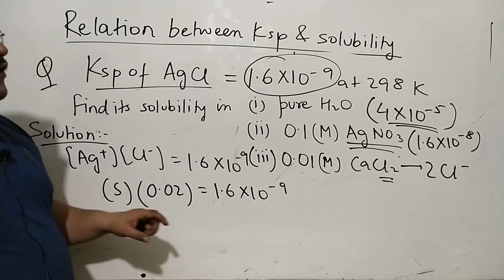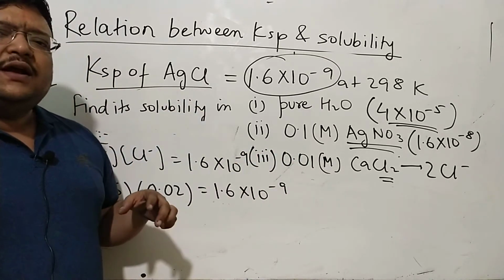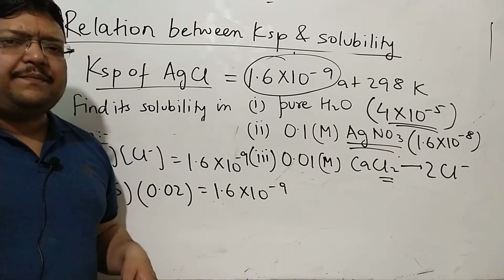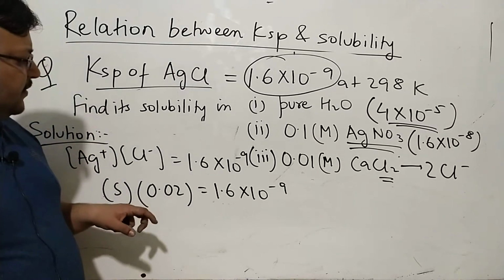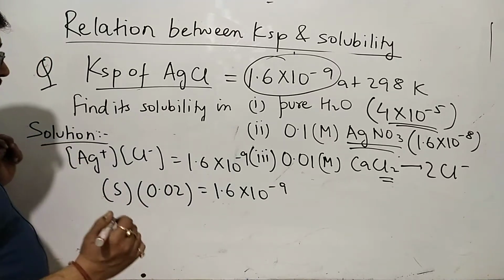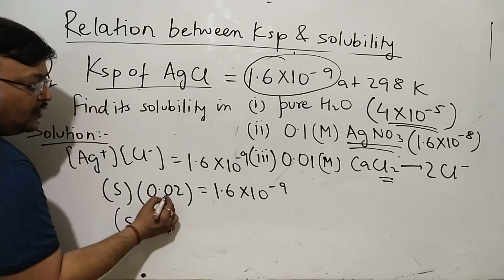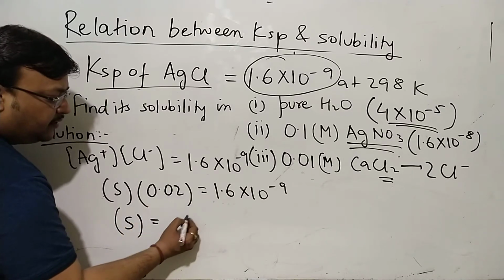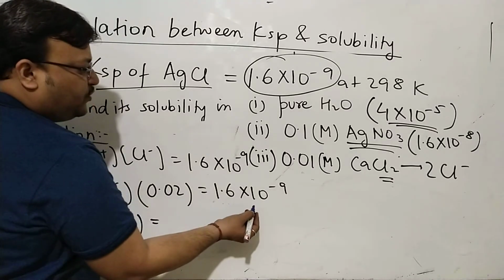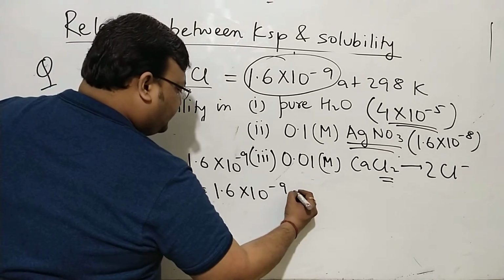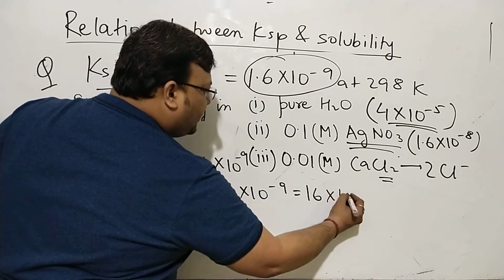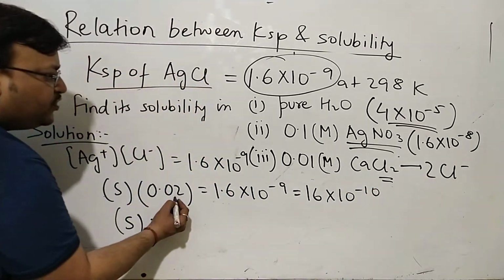We won't take chloride from AgCl and then neglect it in the next step. This is a smarter way of doing it. Take all Cl minus from CaCl2 and you will get the solubility. 1.6 into 10 to the power minus 9 divided by 0.02: 1.6 into 10 to the power minus 10 could be written as 16 into 10 to the power minus 10, and this is 2 into 10 to the power minus 2.